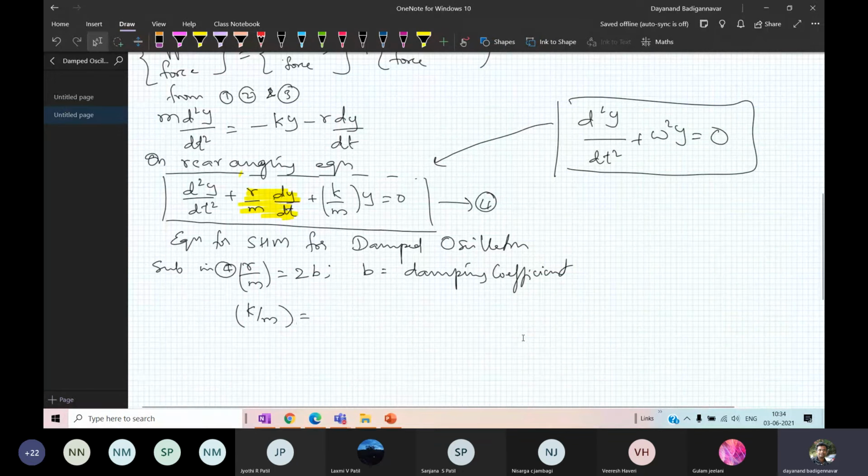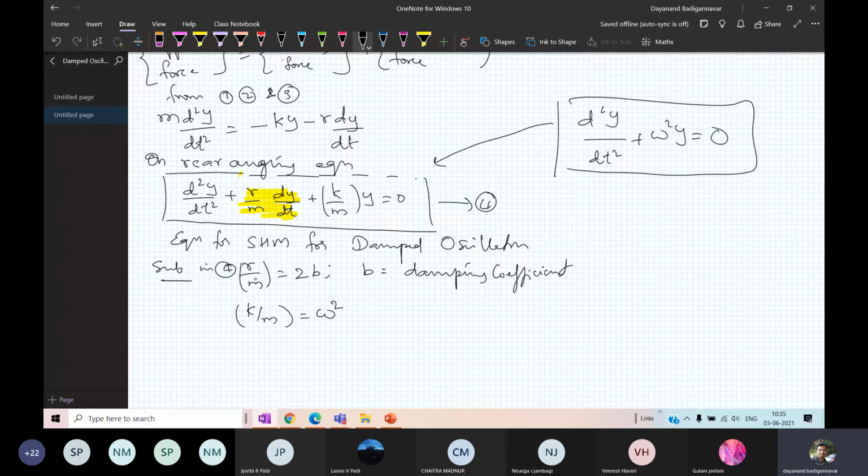Are you able to hear, students, what is K by M? Hello? Hello? Students, is the voice clear? Hello? K by M, is the voice clear to you? Omega equal to square root of K by M, the angular frequency. Yes, it is the thing, but omega square.